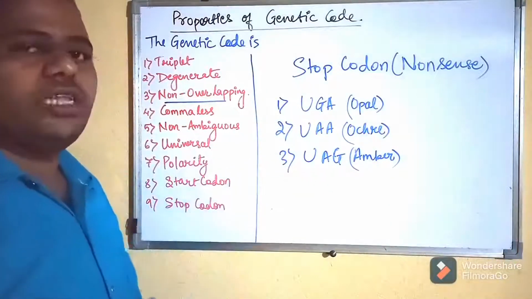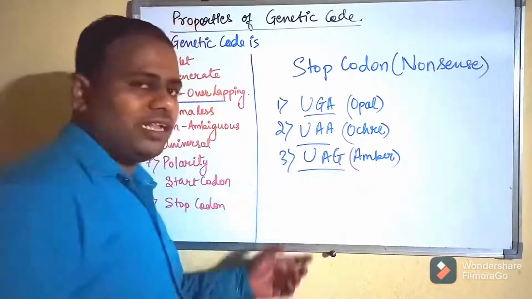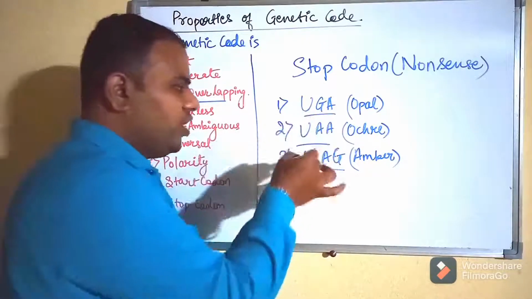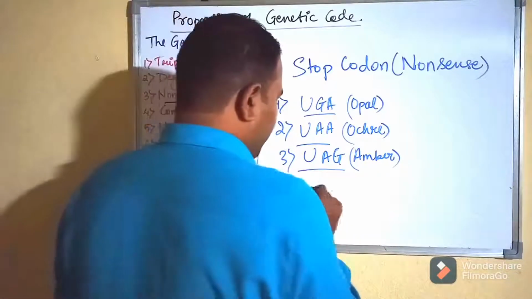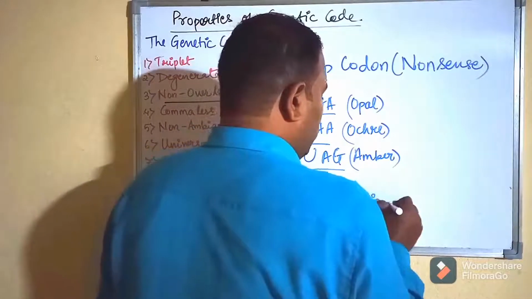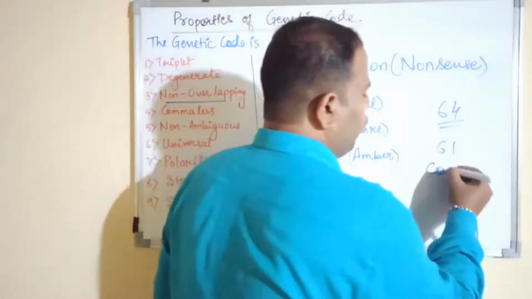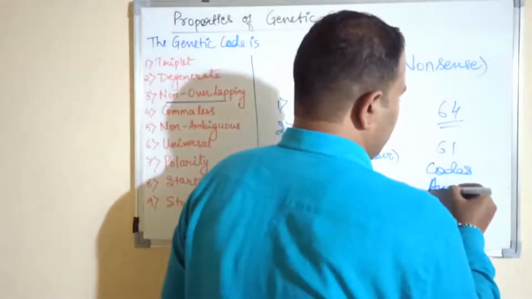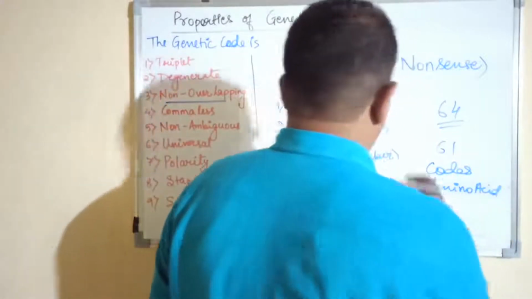They are also called nonsense codons because they don't code for anything. Whenever these 3 codons are encountered in translation, there will be termination of translation at that position. There are a total of 64 codons. Out of the 64, 61 code for amino acids and 3 are stop codons.